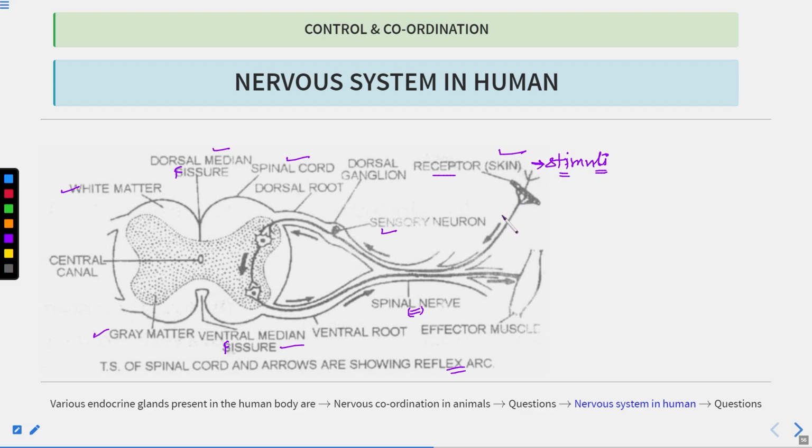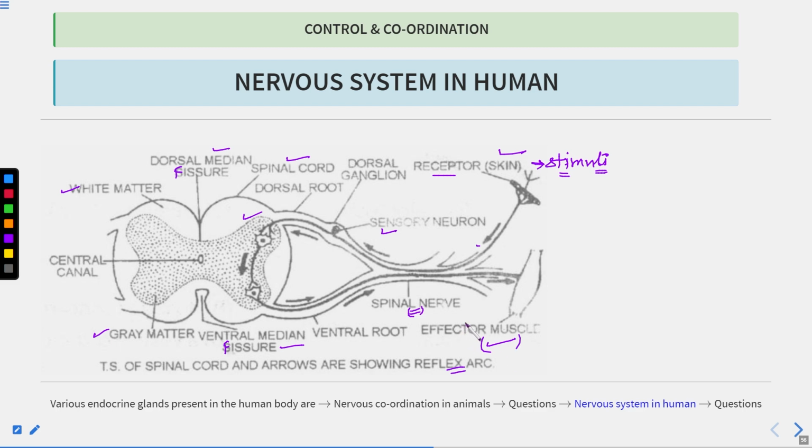Here is the stimuli, and these arrows carry the stimulus to the spinal cord, and then what happens? The stimulus is processed here, and then, with the help of the motor neuron, the signals are sent to the effector muscles.